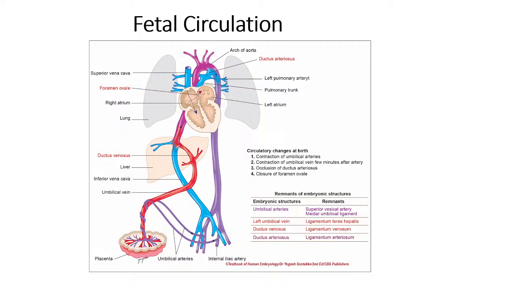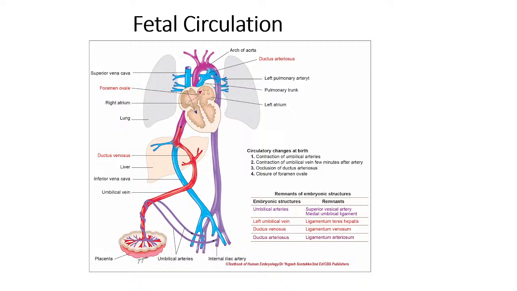You know, any vessel carrying the blood towards the heart is a vein. That's why the umbilical vein carries the oxygenated blood, but it is called a vein. That you have to remember, you have to understand it very clearly. Umbilical vein carries the oxygenated blood from the mother. Now which part of the mother? From the placenta. Maternal tissue is the placenta, from the placenta to the fetus, and it is covered in a structure called the umbilical cord. You have heard about the umbilical cord, right?